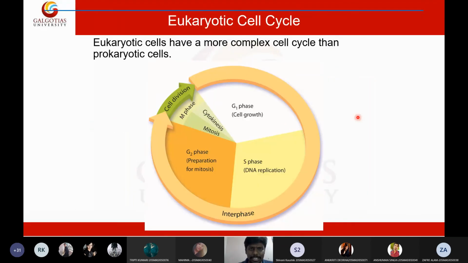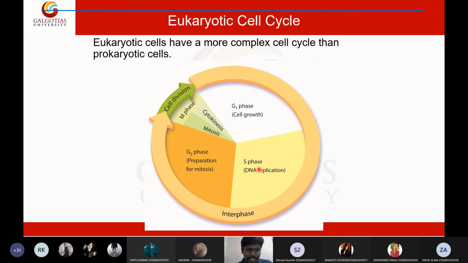So if you see the complete life cycle of a cell, the stages have been divided into four stages, students. You have G1 phase, which is the growth phase. So the first half of the period of the cell will be in the growth phase. After growth phase, the cell DNA will start replicating. The cell will go to the replication. That means 46 chromosomes will convert to 92 chromosomes. And this phase is called S phase. So in the S phase, the DNA will become double. Instead of 46 chromosomes, the cell will have 92 chromosomes in the cell.